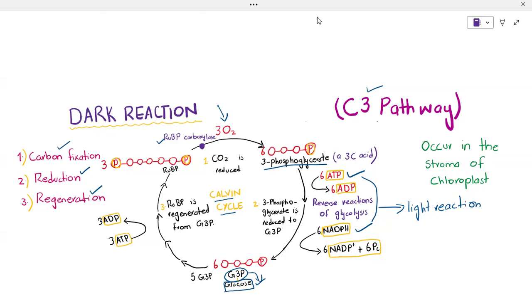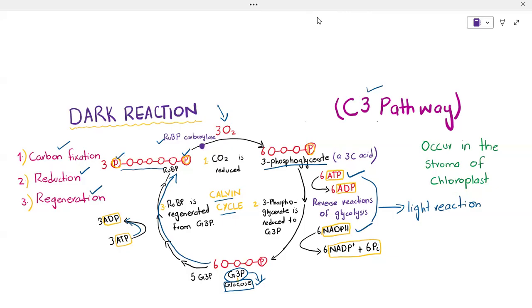the remaining G3P is recycled to regenerate RuBP. What is this product? This product is ribulose bisphosphate. It has two phosphates, which is why we call it ribulose bisphosphate. The remaining G3P is recycled to form this product. During the regeneration, ATP is also used. You can see ATP is converted into ADP. ATP is consumed in this process.